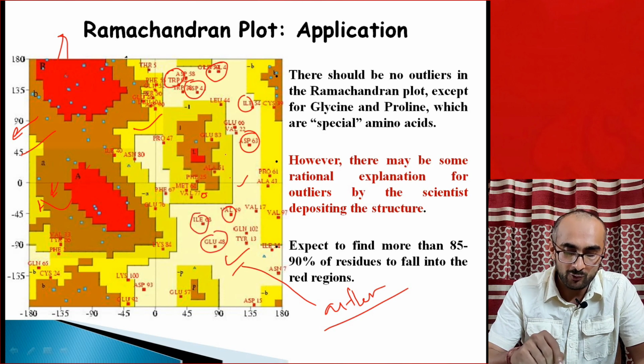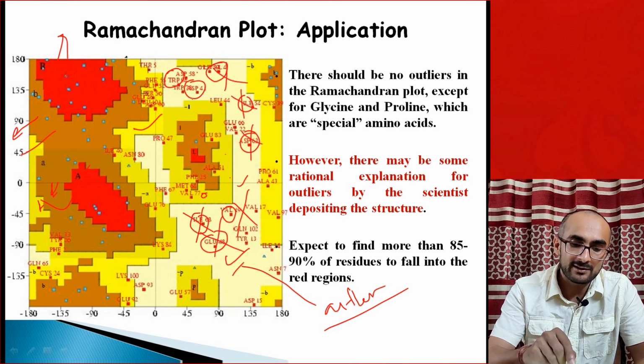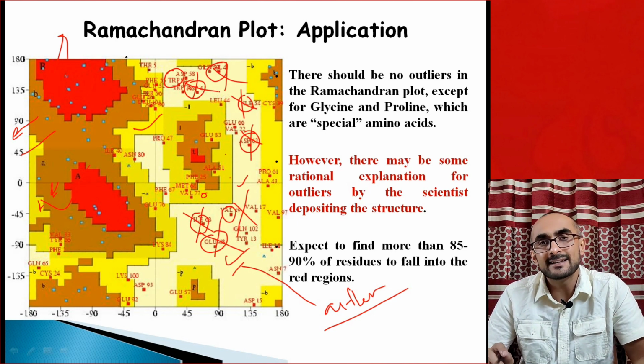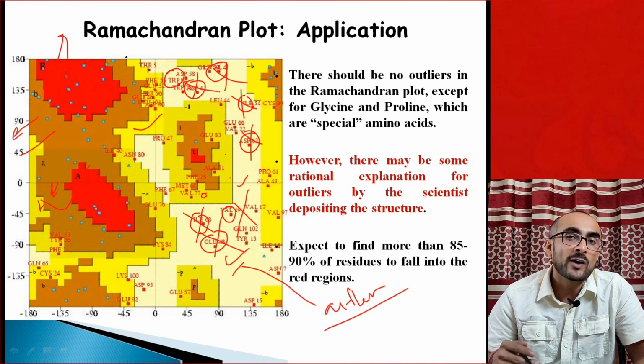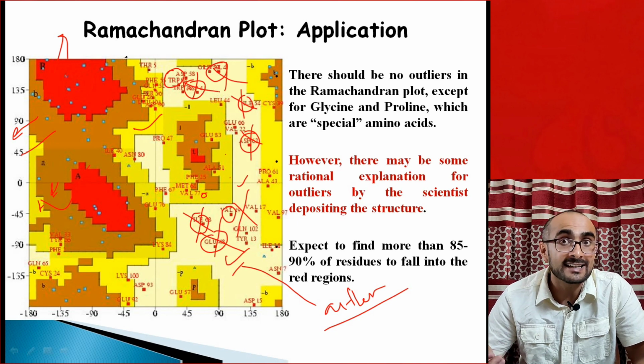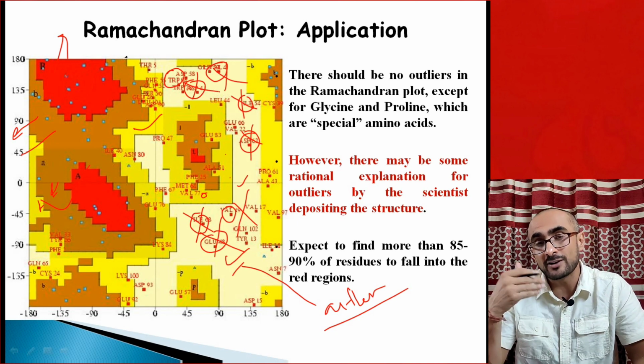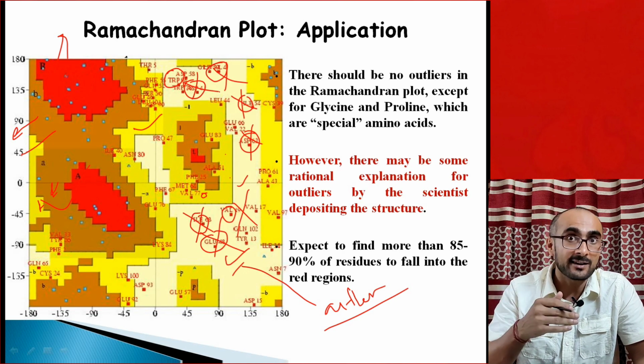Ideally no amino acid should have a phi psi combination in the disallowed area of the Ramachandran plot. So the Ramachandran plot is still used since the 1960s in validating protein structures, to check whether the conformations of amino acids are allowed or disallowed.